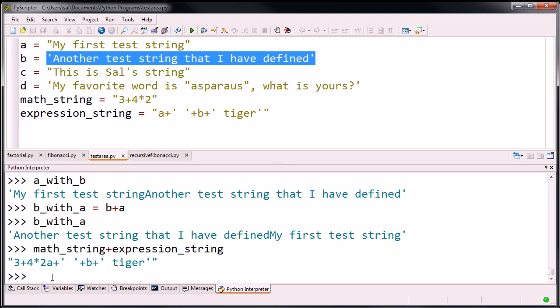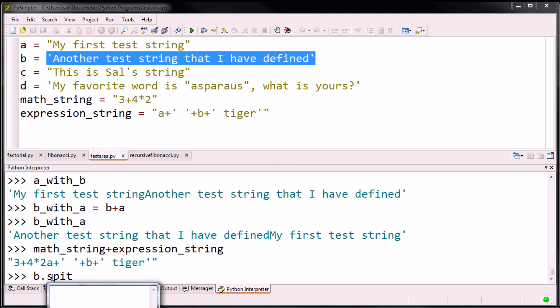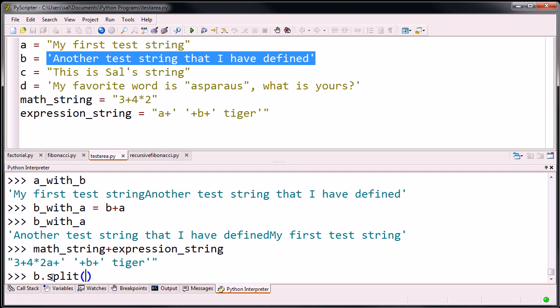So what I can do is say B dot, and I would call one of the methods of B. We'll do much more on methods and object-oriented programming later. But we can view B as a string object, and it has its own methods that can operate on itself. For now, if I want to split B into its component words, I can call the split method and say what I want to split it on. When I say split, I mean separate this string into a bunch of things and put them into a list, splitting the string wherever I see a space.